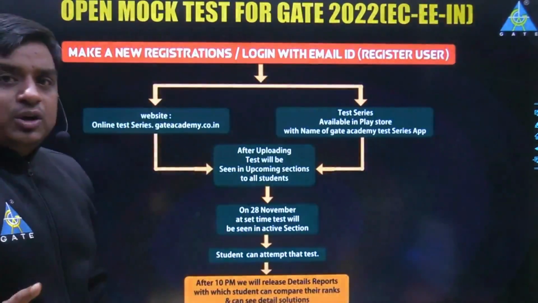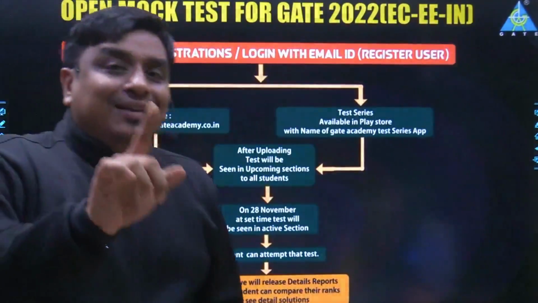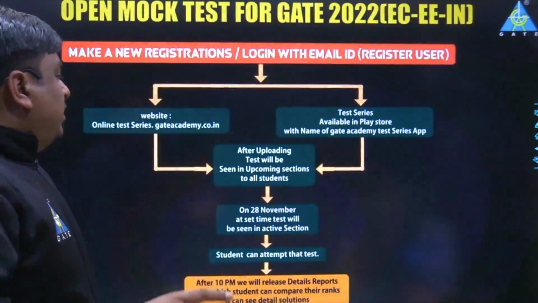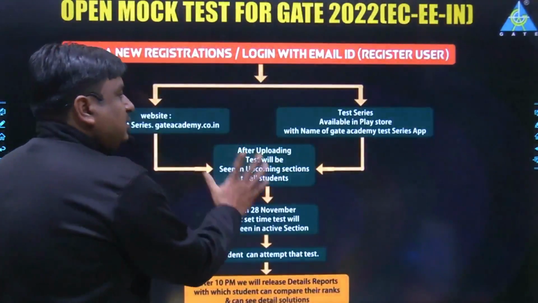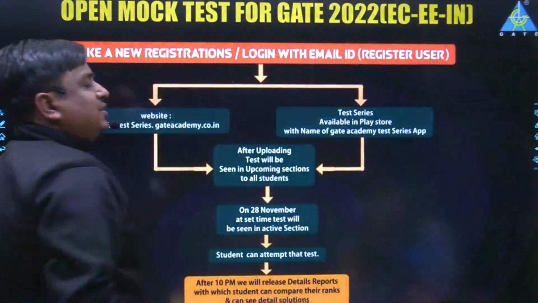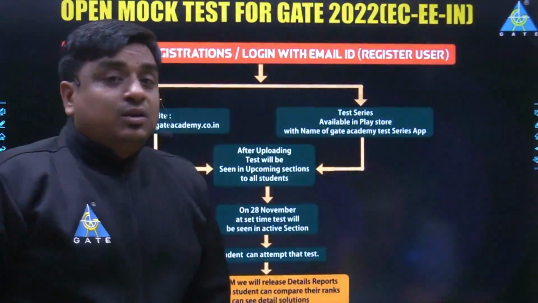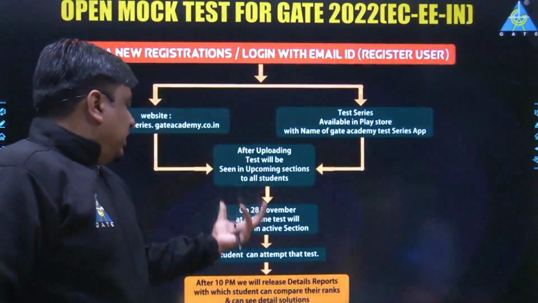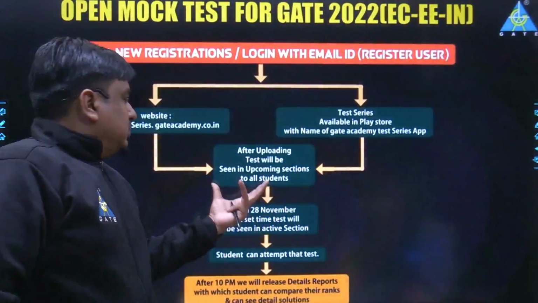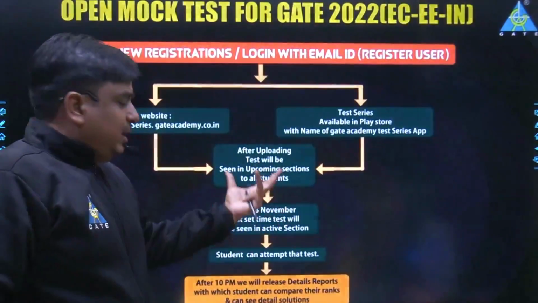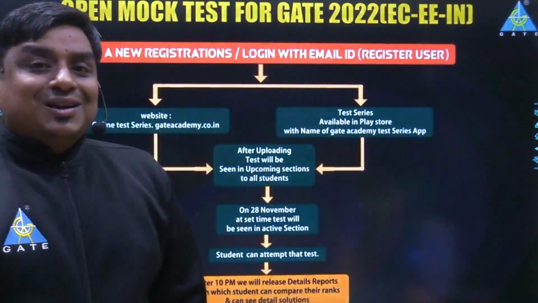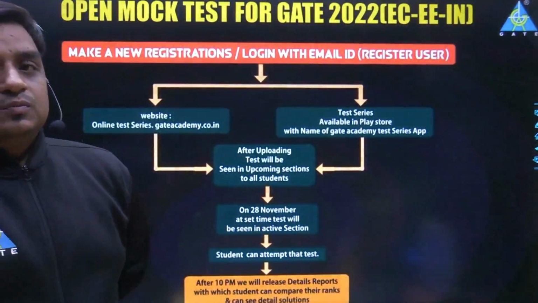And one of the more important points: the students who have already registered, or who have already been using our application, will by default see this test in their upcoming tests. So for them, there is no hassle. They just have to go through the paper on the 28th of November, and they can appear in the paper. And after 10 p.m. we are going to generate the complete report. Did you understand what I am saying?